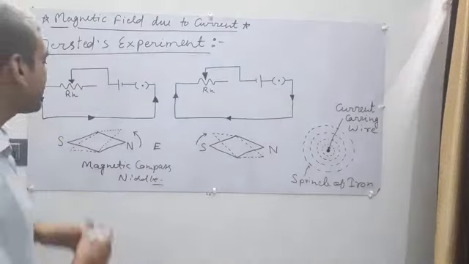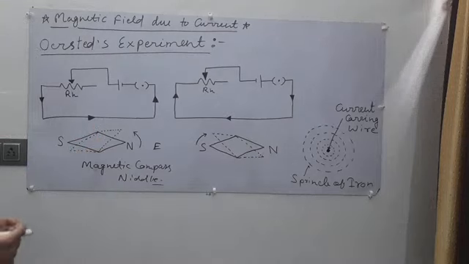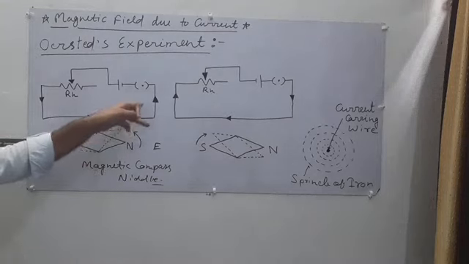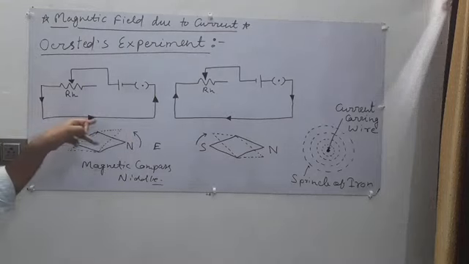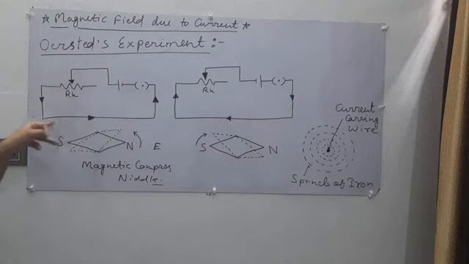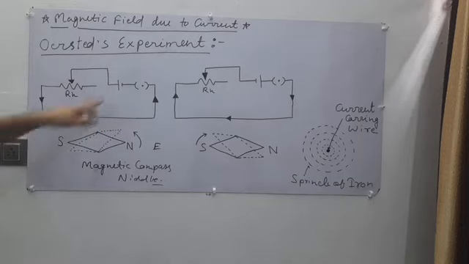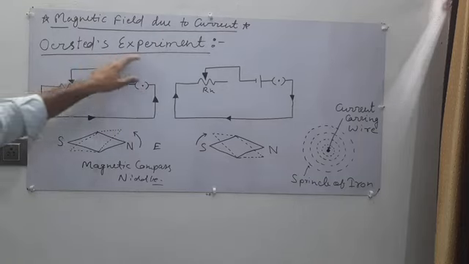And where is the magnetic field? The magnetic field is produced by this current carrying conductor or this current carrying wire. So this is the experiment which is known as Orsted's experiment.